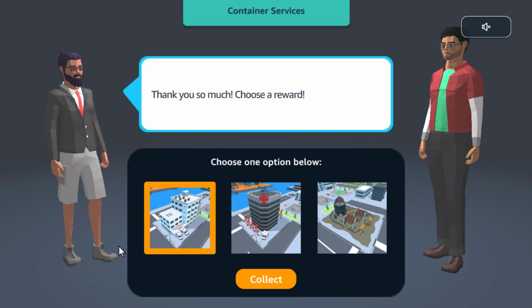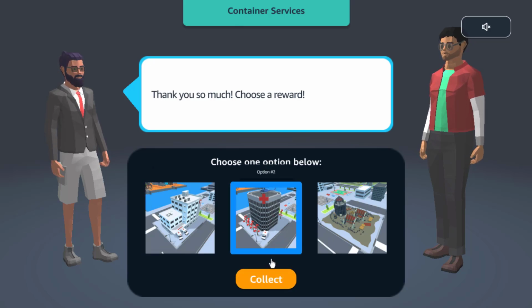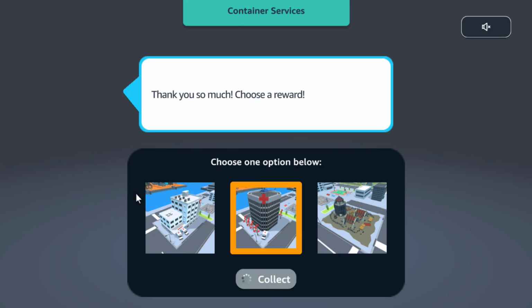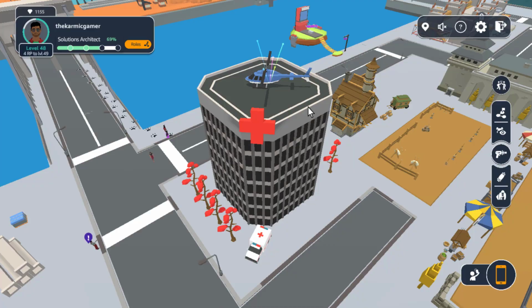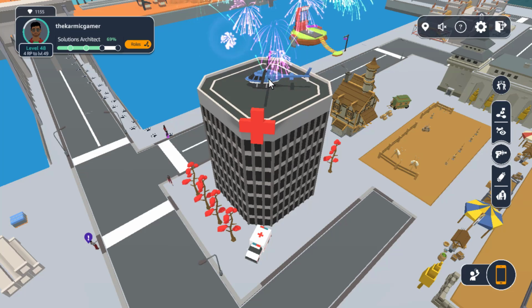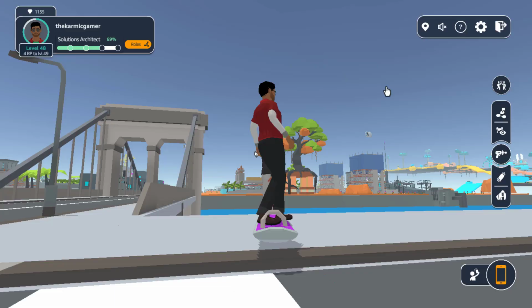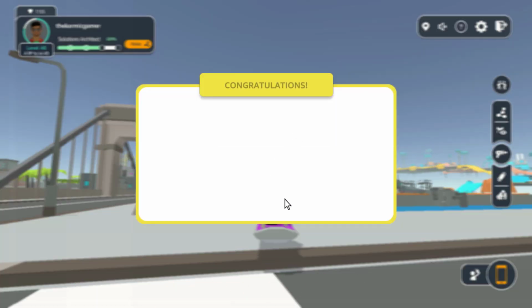Thank you so much. Choose a reward. All right, what is this? A hospital? This looks nice. Yeah, this has a helipad. Let's pick that. Nice. We even have a helicopter. It's not ours, but all right. So we leveled up and it's feedback time.